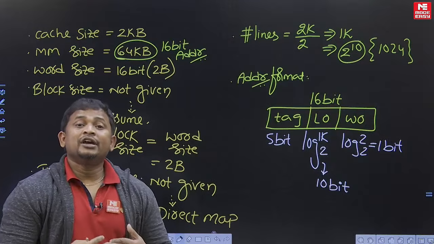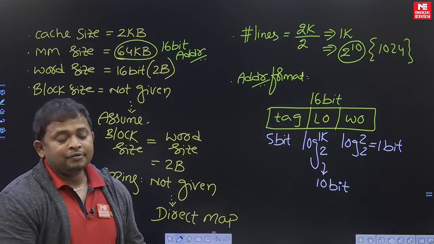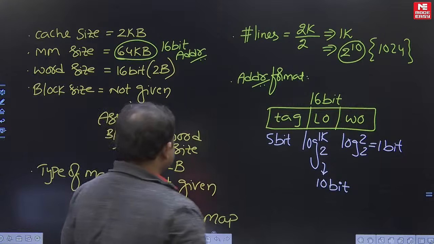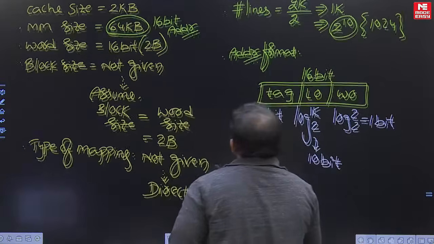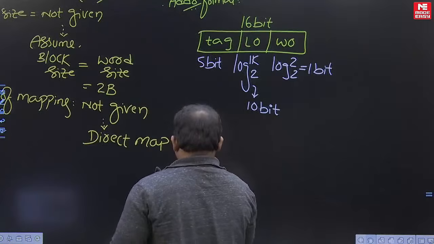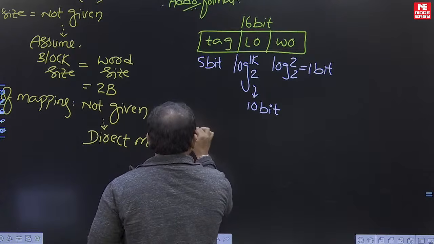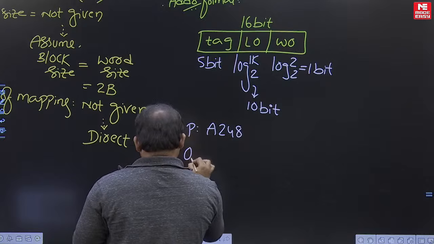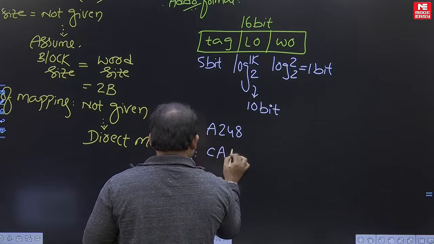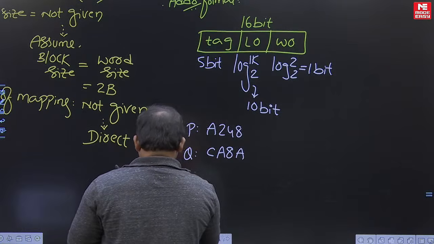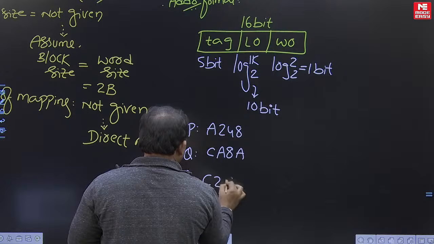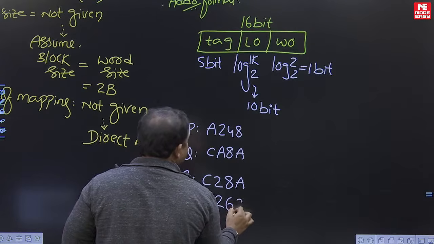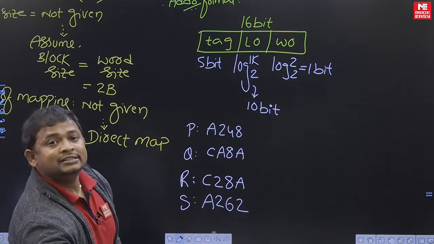Okay students, now here 4 word addresses are mentioned. See this: the P address is A248, the Q address is CA8A, the R address is C28A, and the S address is A262. So these are the 4 addresses given.